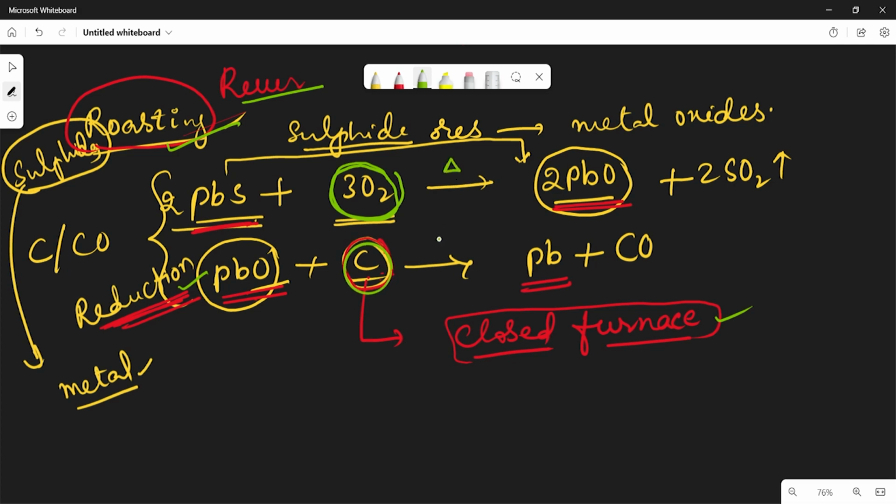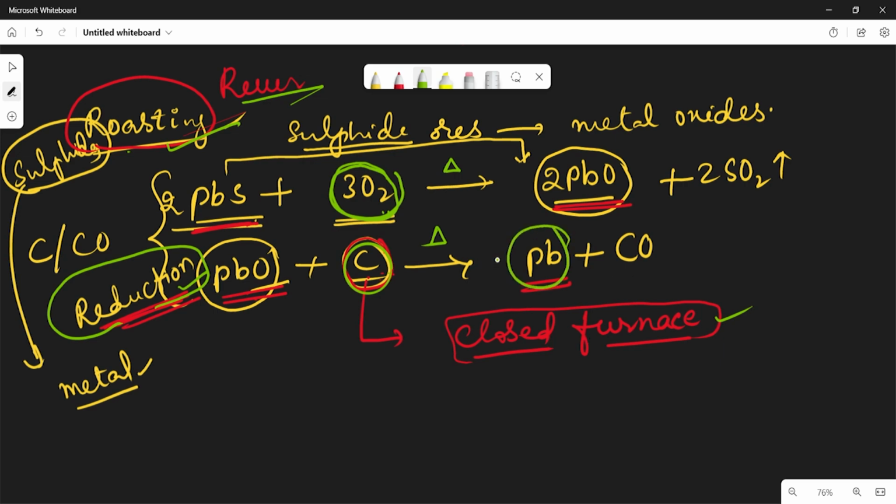Heating is there in both processes. But in the first case, the roasting method, a reverberatory furnace is used because there is an excess supply of oxygen. But in the reduction method we are using a limited supply of oxygen. So that is why we use a closed furnace, which means the excess oxygen is not allowed. So we get the metal.